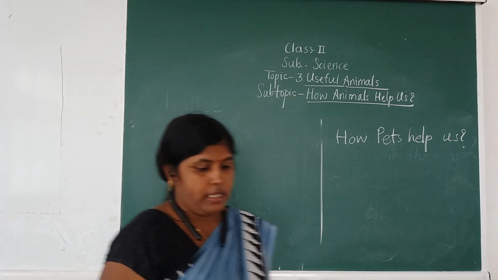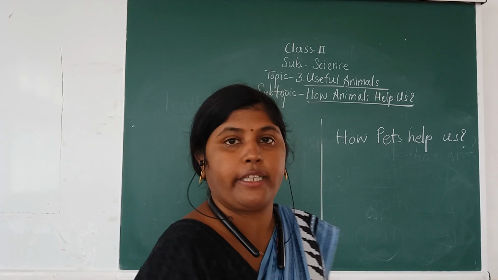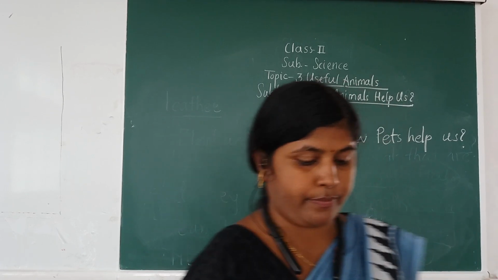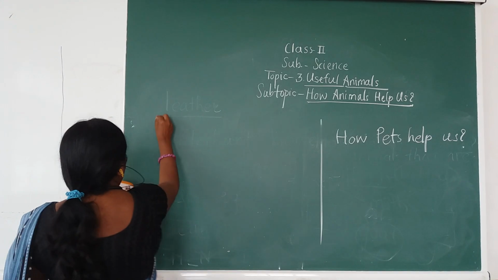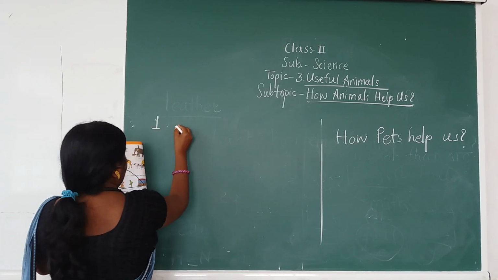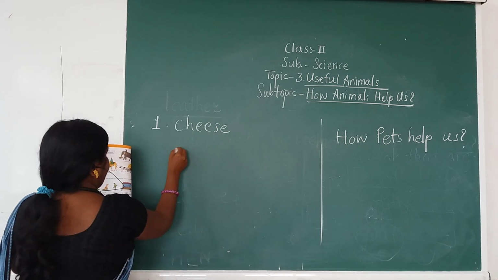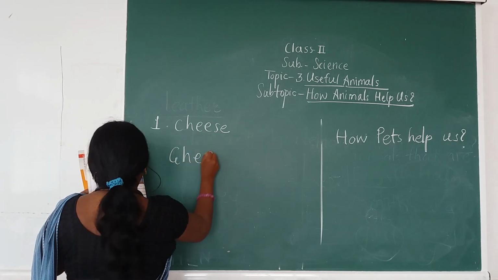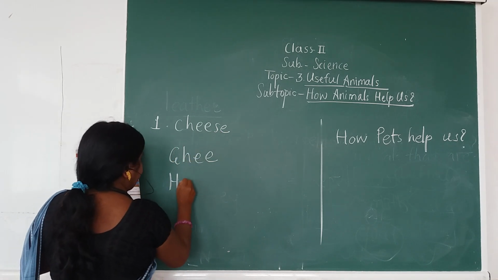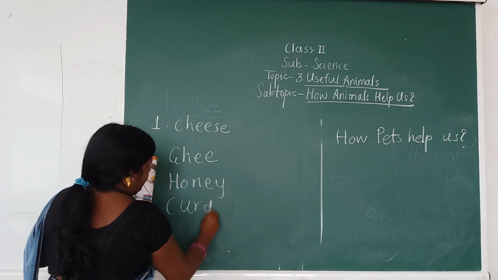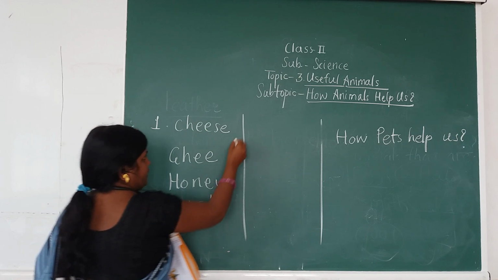So see, circle the product which we do not get from milk. So question number 1. What are the options? Cheese, then ghee, then honey, then curd. Okay. See, this is the question number 1.